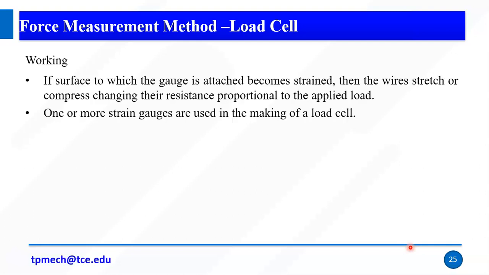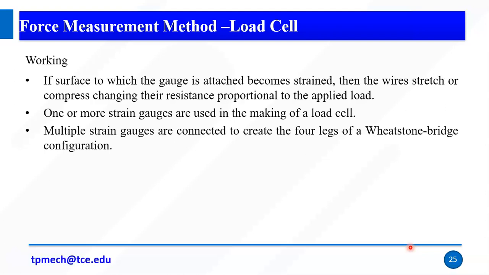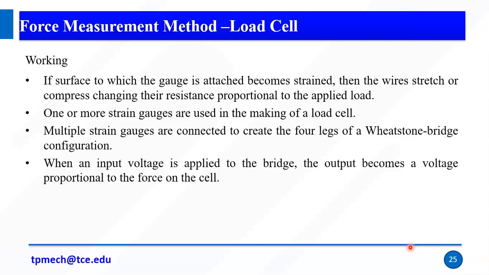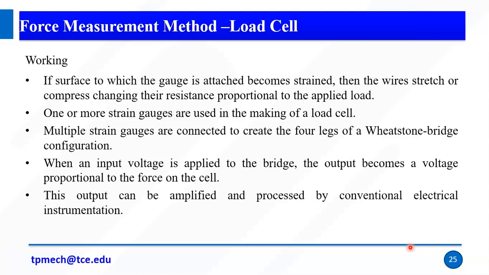So one or more strain gauges are used in the making of a load cell. Multiple strain gauges are connected to create the 4 legs of a Wheatstone bridge configuration. When an input voltage is applied to the bridge, the output voltage becomes proportional to the force on the cell. So when I apply force, the variation is directly proportional. This output can be amplified and processed by conventional electrical instrumentation.